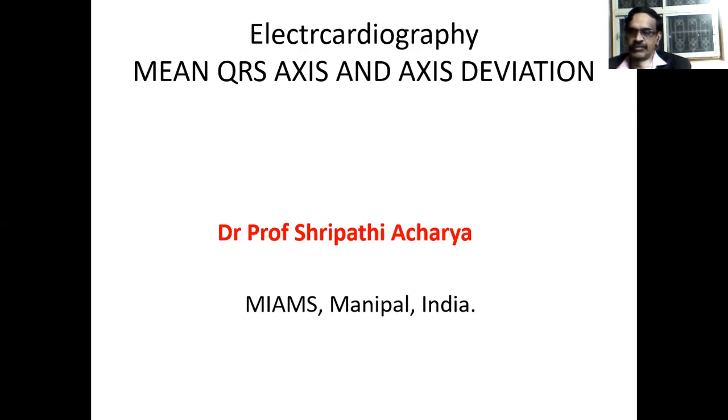If the mean QRS axis falls between 0 degrees and plus 90 degrees, it is electrically vertical heart. If the mean QRS axis falls between minus 30 and minus 90 degrees, it is known as left axis deviation. If it lies between plus 90 and 180 degrees, it is known as right axis deviation. And between minus 90 and 180 degrees, we don't know whether it is left or right axis deviation, so it is known as extreme axis deviation.